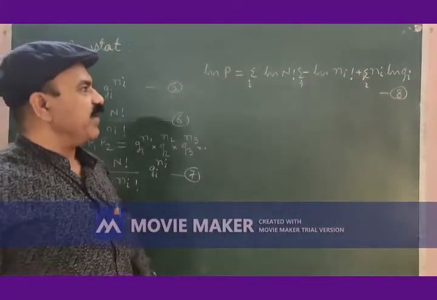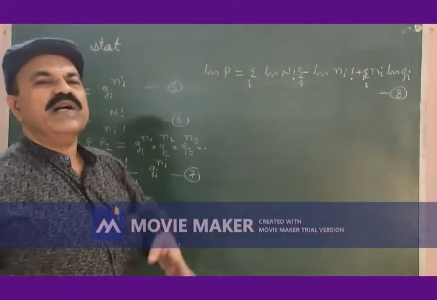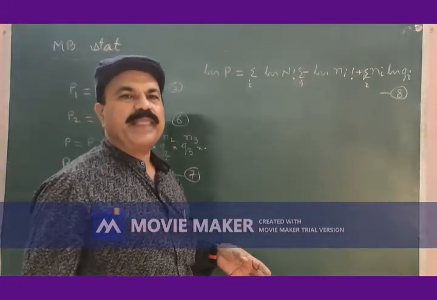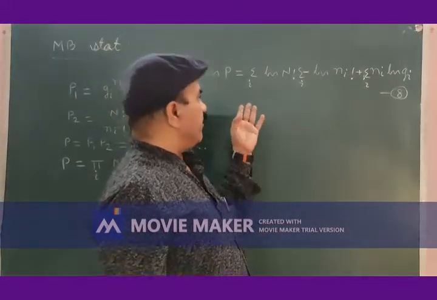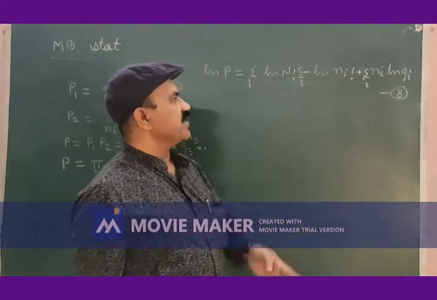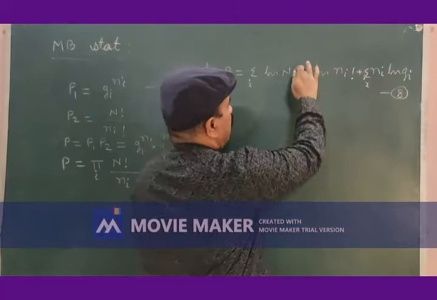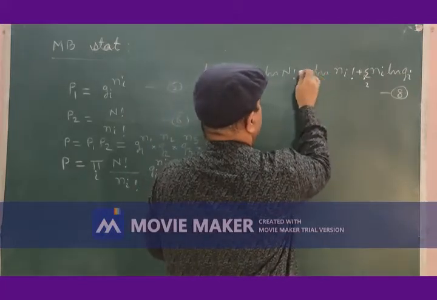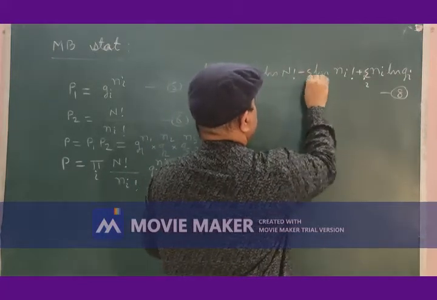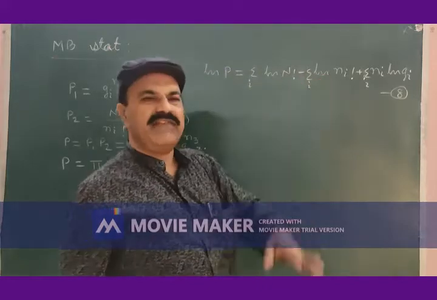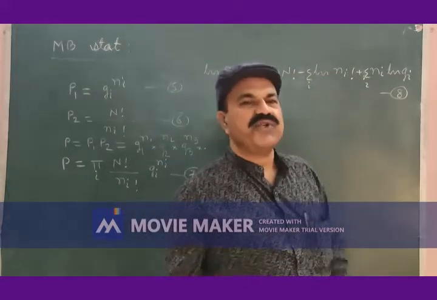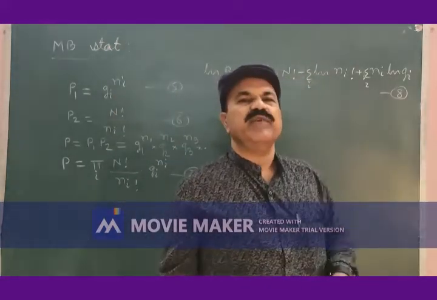So taking logarithm of equation 7, we have logarithm of probability is equal to summation over i logarithm of n factorial minus summation over i logarithm of ni factorial plus summation over i ni logarithm of gi.